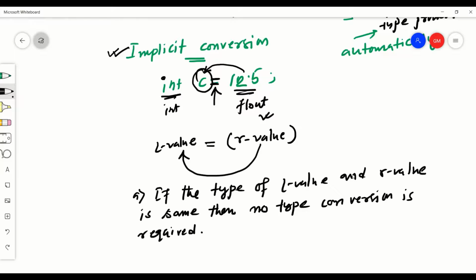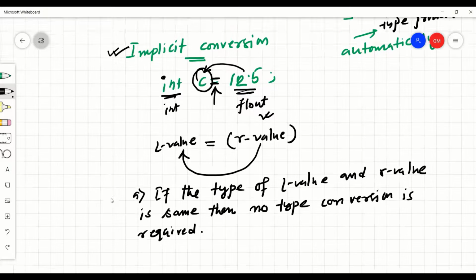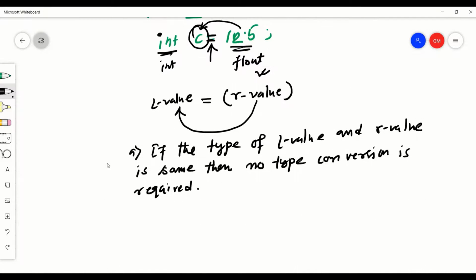That means in this case, the value of the R value will be assigned as it is. In our case, the R value is 12.5, so it will be assigned directly as 12.5.